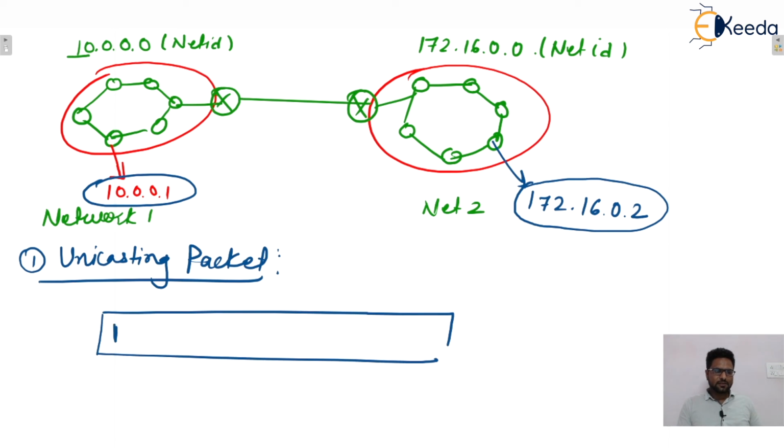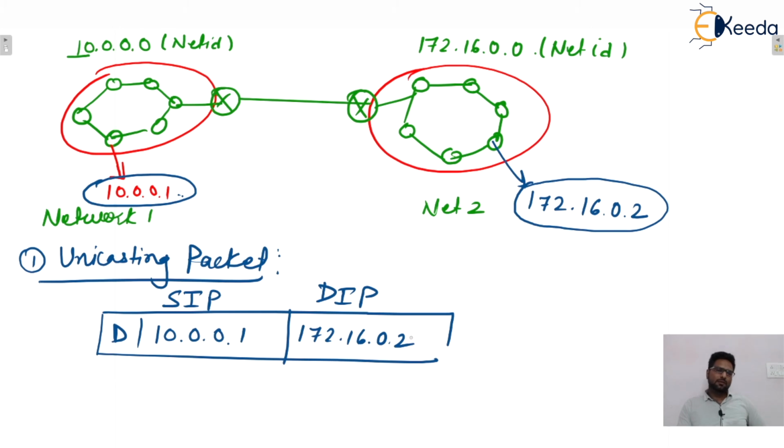Some amount of data is there, and there is a field for the source IP address and a field for the destination IP address. So this host will put the source IP address as 10.0.0.1 and the destination IP as 172.16.0.2. I hope this is clear to everyone.